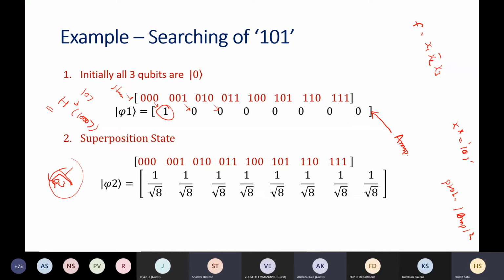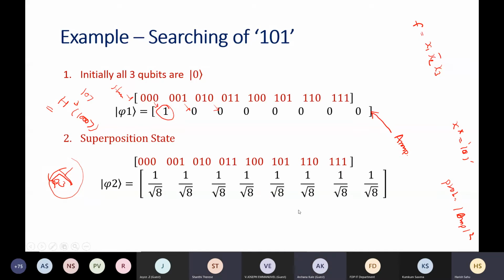Perfect. So now we are having all states. If we measure at this point, what is the probability of getting 101? 1 by 8, sir. And what is the probability of getting 111? All 1 by 8 at this point. So you cannot distinguish 101 from other states at this point.